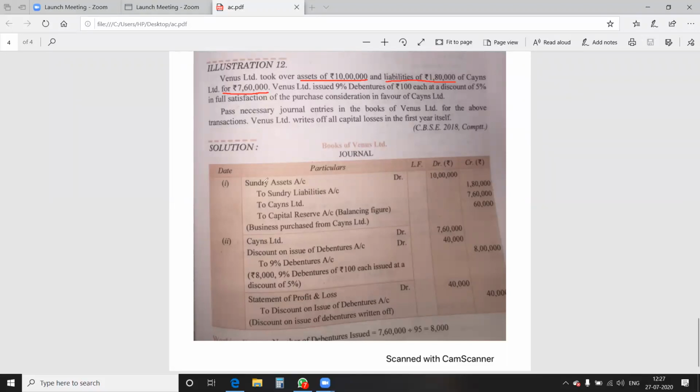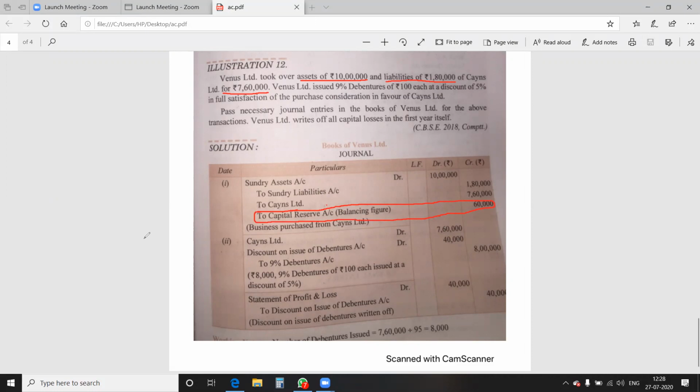Please mark a circle on the capital reserve, that is the balancing figure. In this question, sundry assets and liabilities are given to us, but capital reserve is not given. This is to be calculated by balancing both sides, debit and credit. Please highlight this point in your book. Capital reserve account is to be credited over here because assets are more than liabilities and purchase consideration.